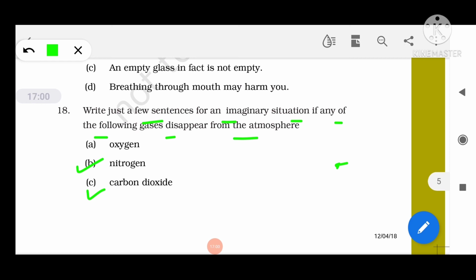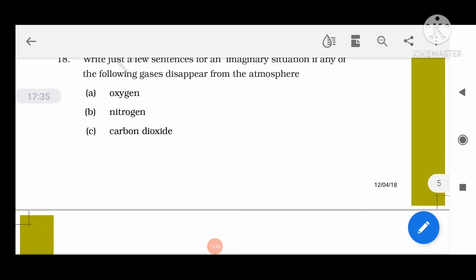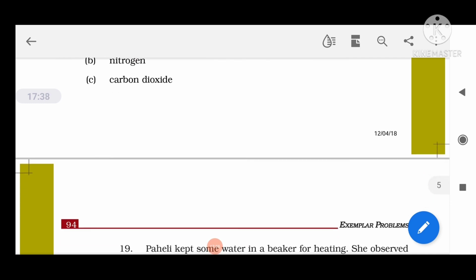Carbon dioxide. You know that plants require carbon dioxide to make their food during the process of photosynthesis. If there is no carbon dioxide in the atmosphere, then plants will not be able to do photosynthesis. Then we will not get food, because we depend on plants for food. Besides, during photosynthesis oxygen is released, and if there is no CO2, plants will not be able to release oxygen also. Oxygen is also very important for us. So CO2 is very important to maintain the balance of life on earth.